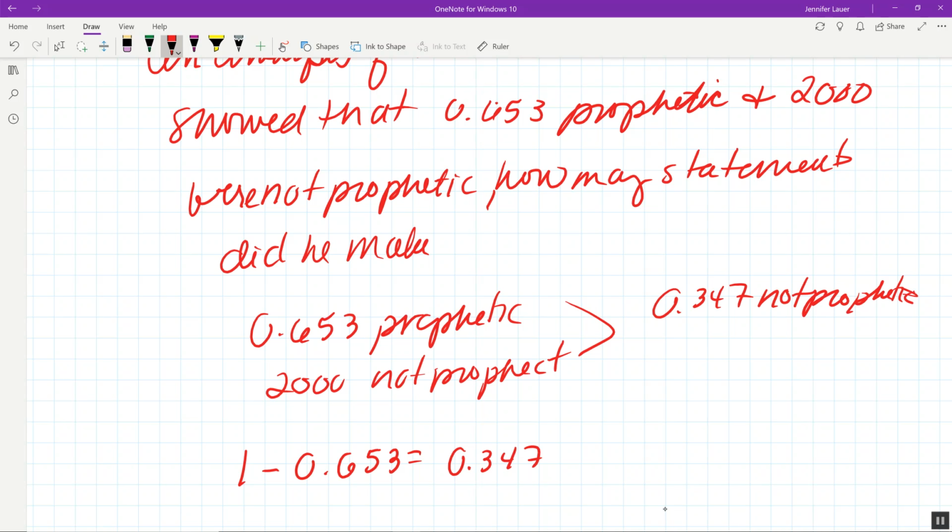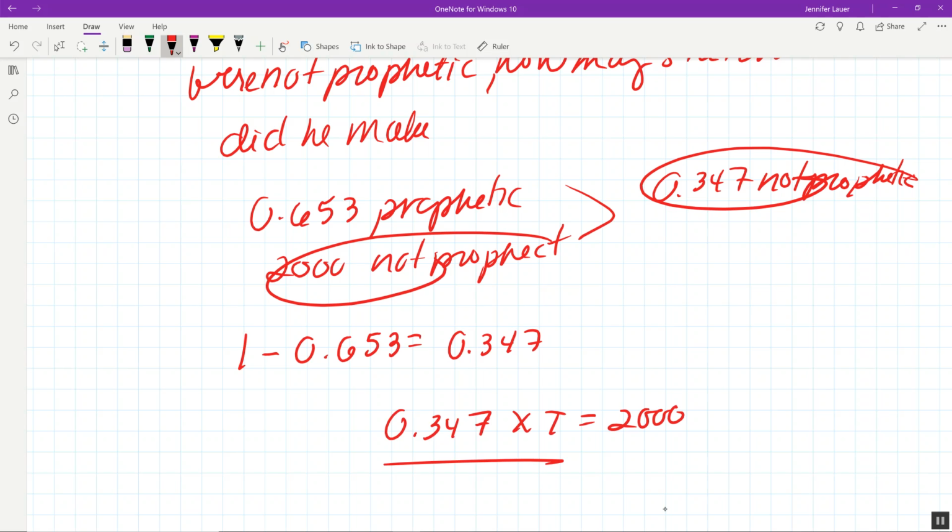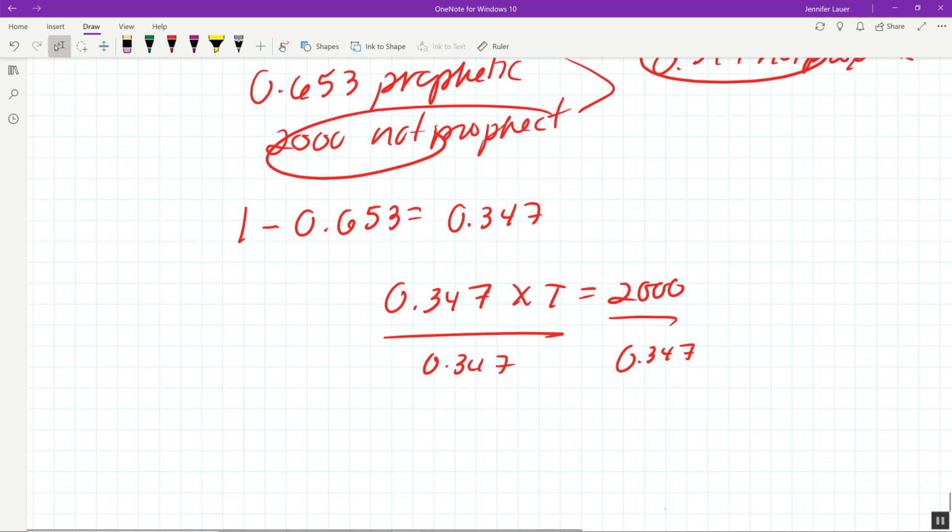So now I have matching information. So I can say 0.347 of some total is 2,000. And then I can just divide both sides by 0.347, and I get 2,000 divided by 0.347. So he made about 5,763 statements, and I'm rounding. Okay, and that is it for decimal parts.